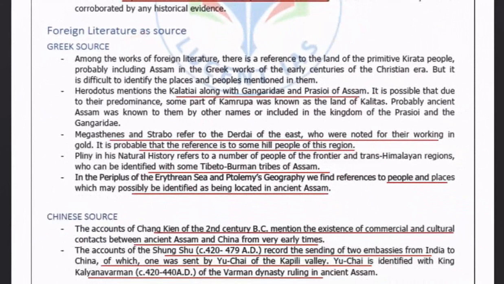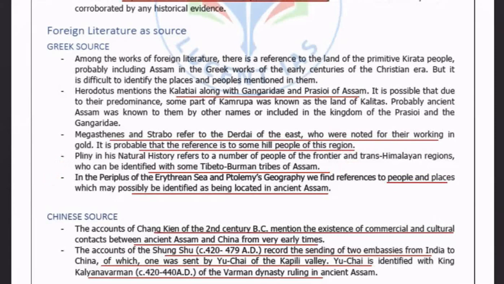For example, the Greek source. Now, what is the Greek source? Herodotus mentions Kalatiai along with the Gangaridai and Basioi of Assam. It is possible that due to their predominance, some part of Kamrupa was known as a land of Kalitas. Then Megasthenes and Strabo refer to people of the east who were noted for their working in gold. It is probable that this is a reference to the hill people of the region. Pliny, in his Natural History, refers to a number of people of the frontier and trans-Himalayan regions who can be identified as the Tibetan tribes of Assam.